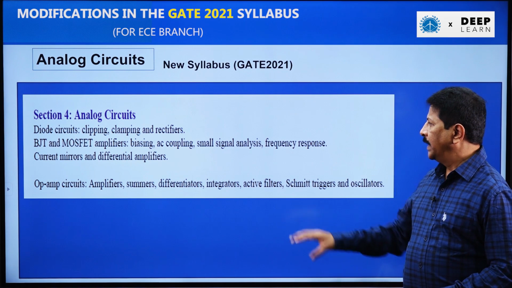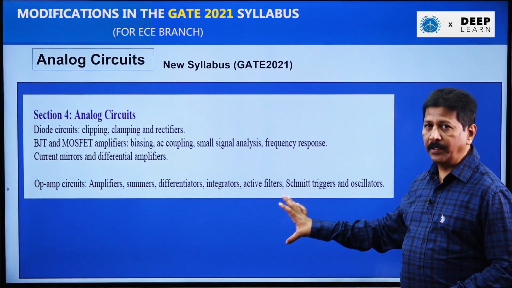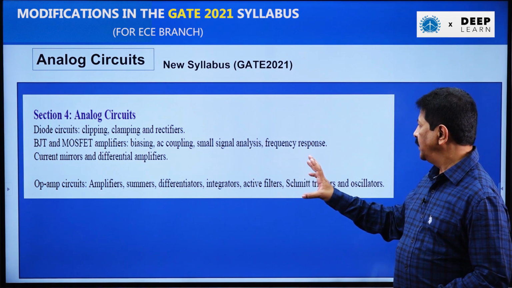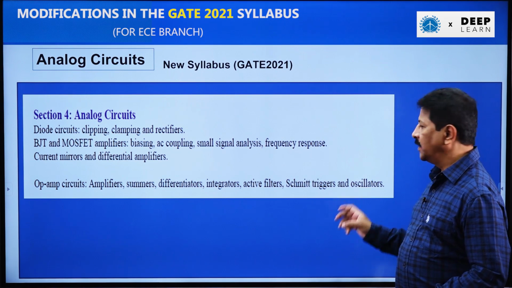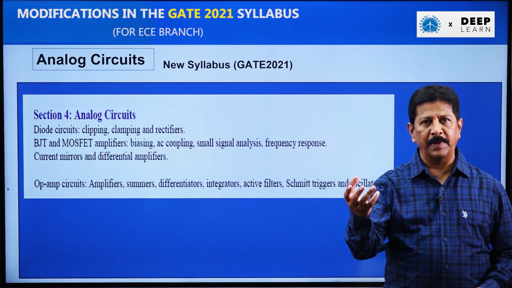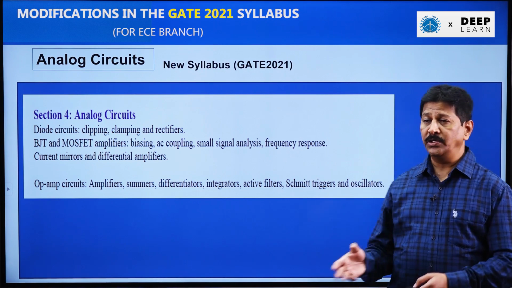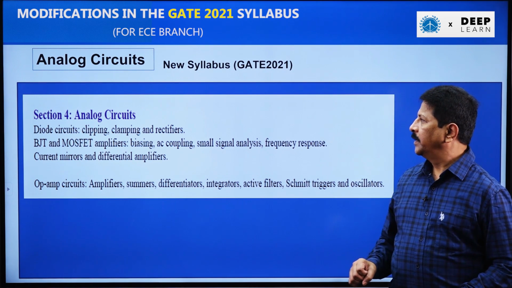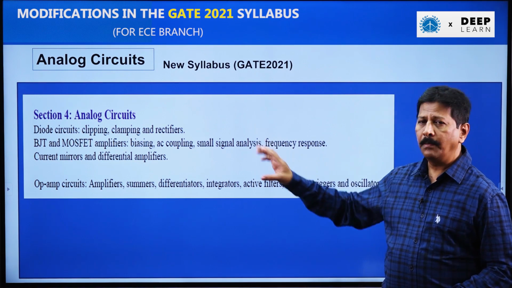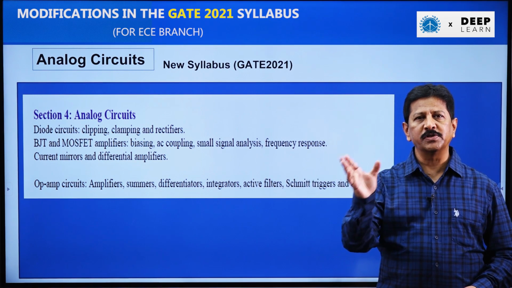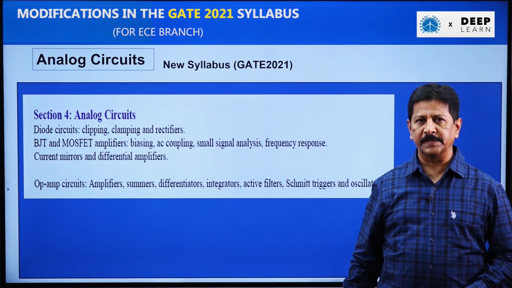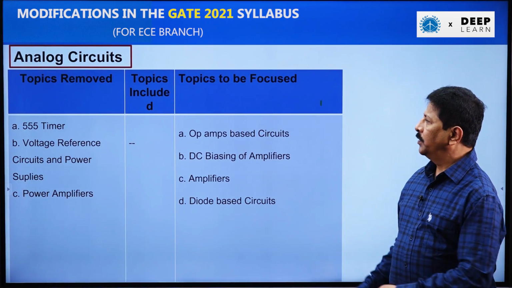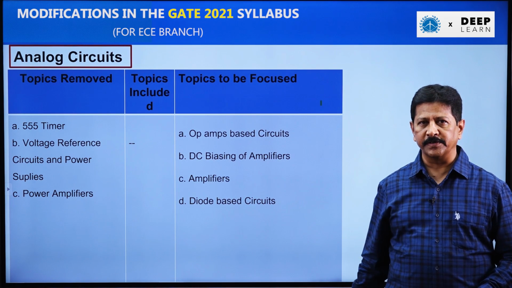For example, he did not mention feedback amplifier here, but if you want to understand oscillators, we require the concept of feedback amplifiers. Without that, you can't understand oscillators. So it is mentioned precisely, but it is going to have almost all the topics of the previous syllabus. I'll tell you first what the topics that are excluded are.